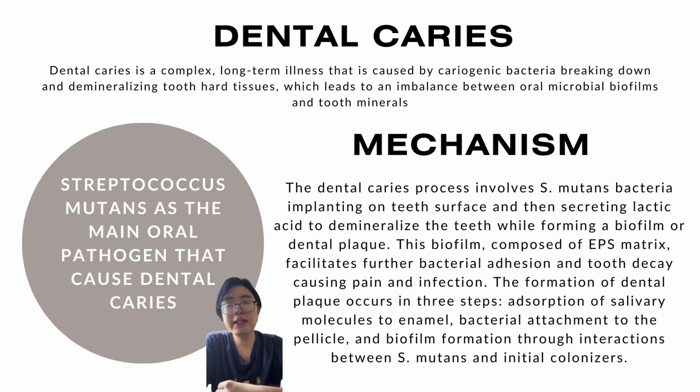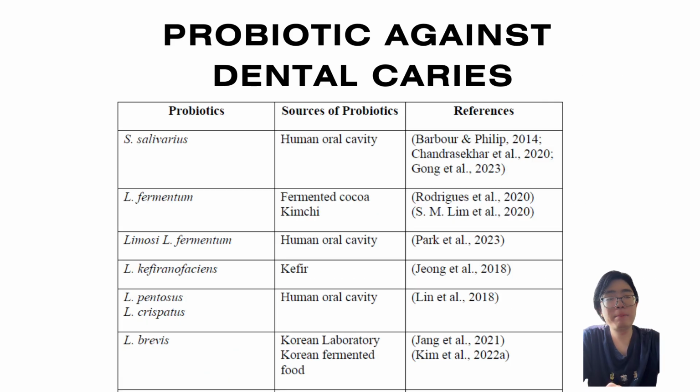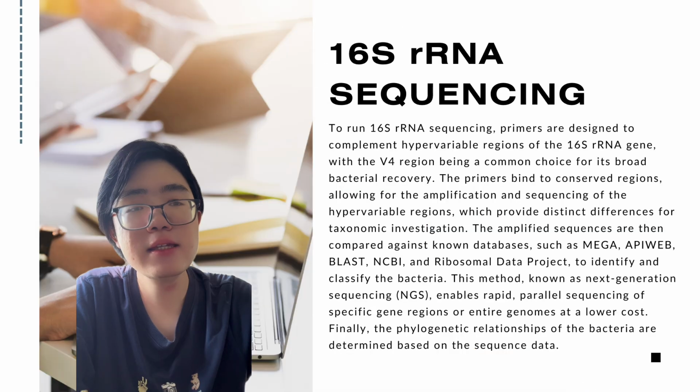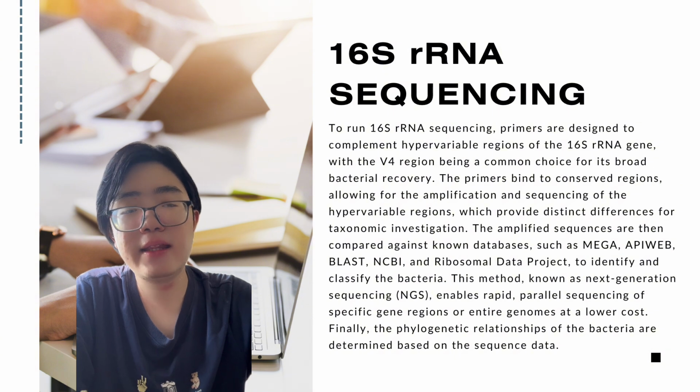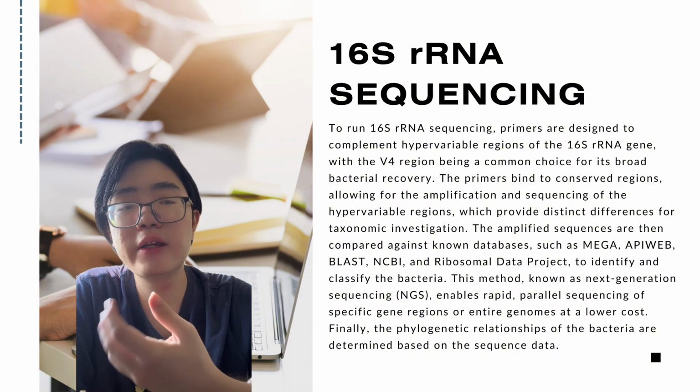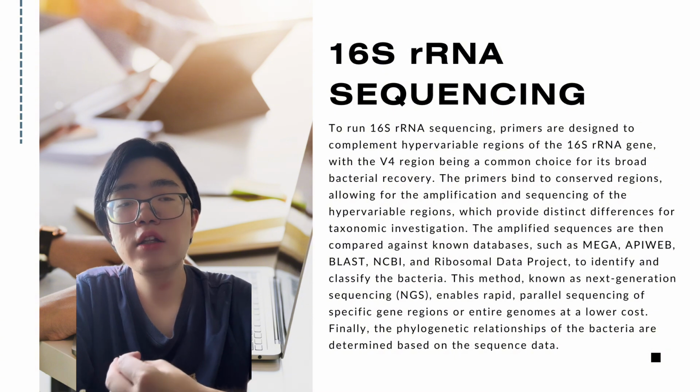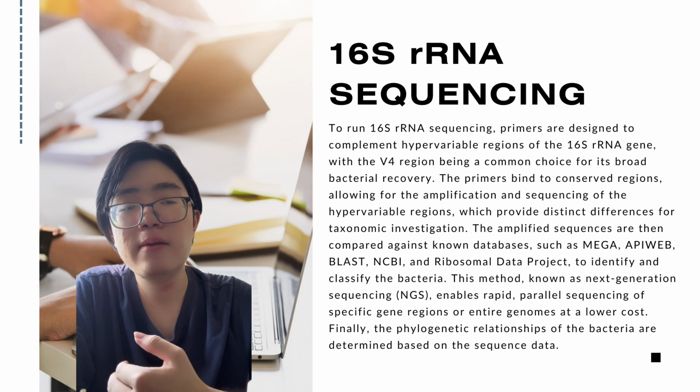And then about dental caries. Dental caries is a type of disease caused by Streptococcus mutans. It is able to form biofilm or dental plaque that can damage or decay our teeth. So Streptococcus mutans is the main pathogen that destroys our teeth. And this is a possible probiotic that can act against dental caries. Finally, 16S rRNA sequencing is a molecular technique and bioinformatic analysis to determine the species of the isolated probiotic.